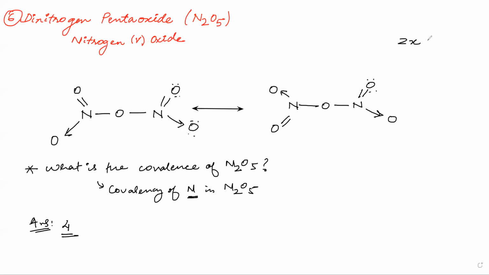Okay, so you have 2x plus minus 10. That is 5 into 2. There are 5 oxygens, minus 2 for each oxygen, and 5. This will be equal to 0 because there is no charge. This is the formula for calculating the oxidation state. So 2x is equal to 10, so x will be equal to plus 5. This plus 5 I have written as nitrogen 5 oxide.